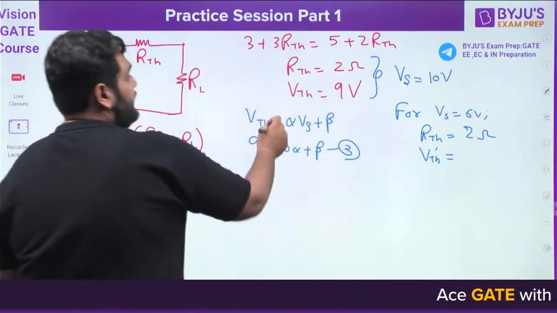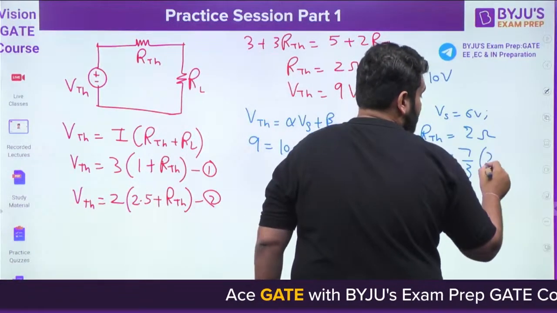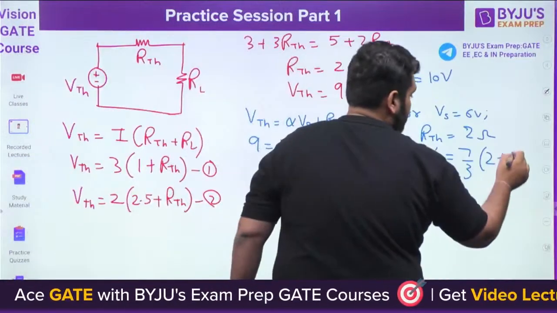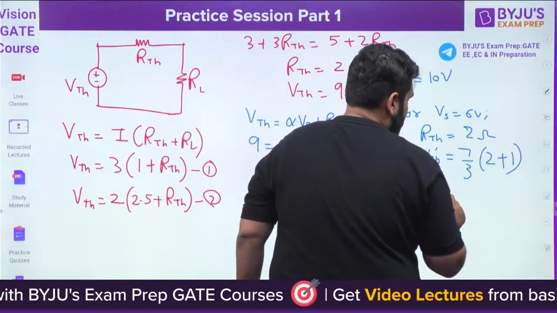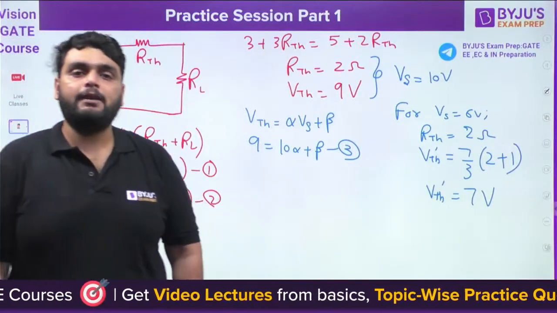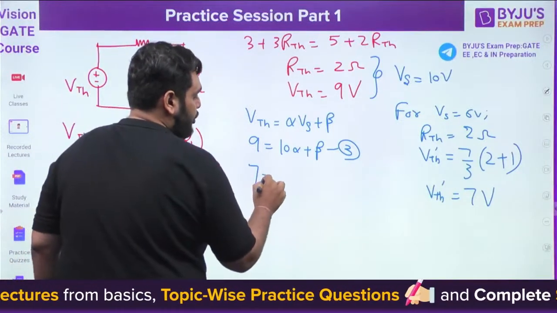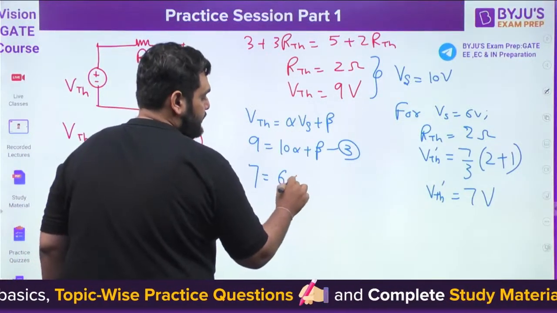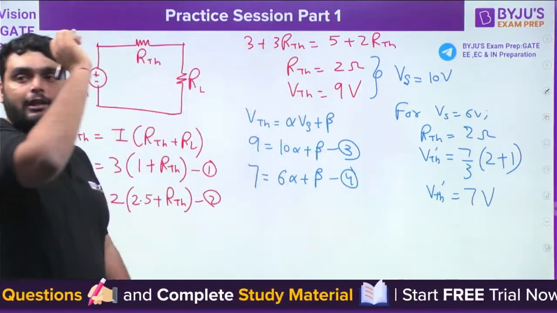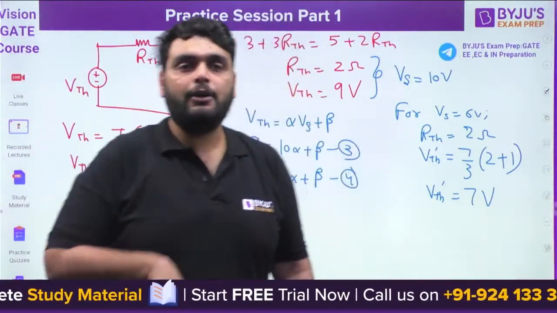Here you can see the current flowing is 7/3 ampere. So 7/3 ampere, RTH is 2, and the load resistor is 1 ohm. So VTH dash comes out to be 7 volt. That VTH dash of 7 volt comes out because the source voltage is 6, so 7 equals 6 alpha plus beta. This is equation number 4. Understood till here? We have 2 VTH values, one because of 10 volt, one because of 6 volt.